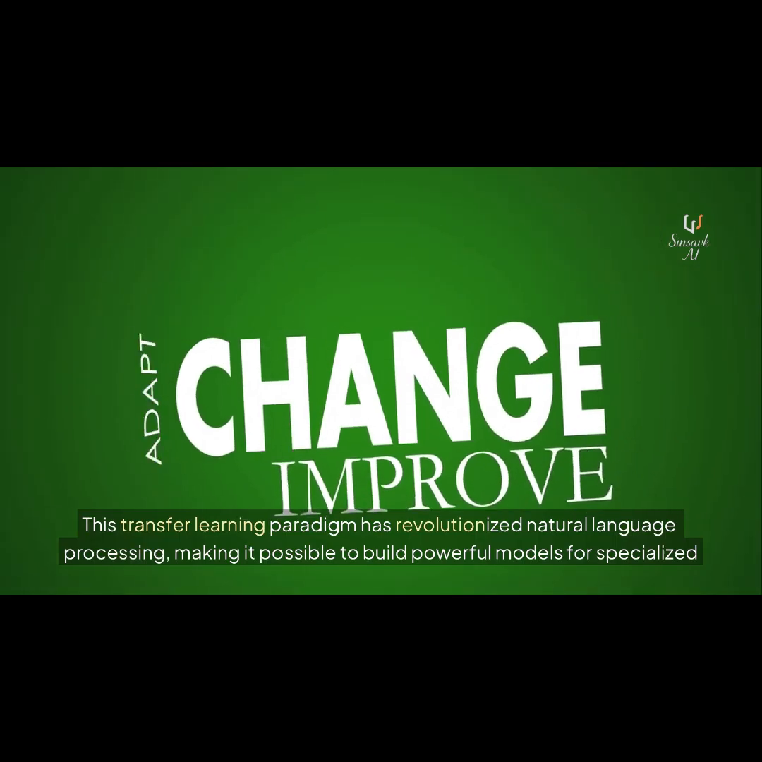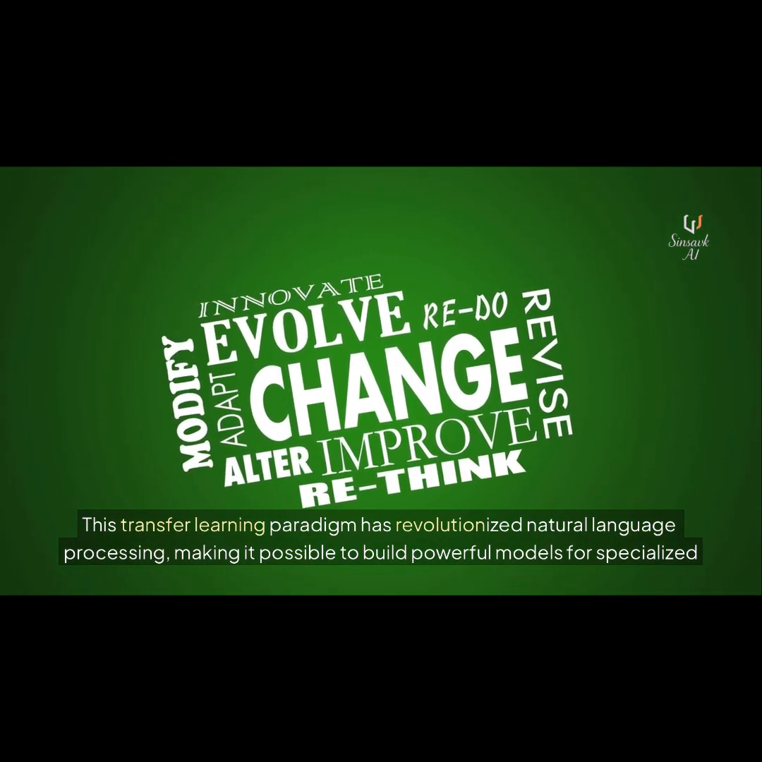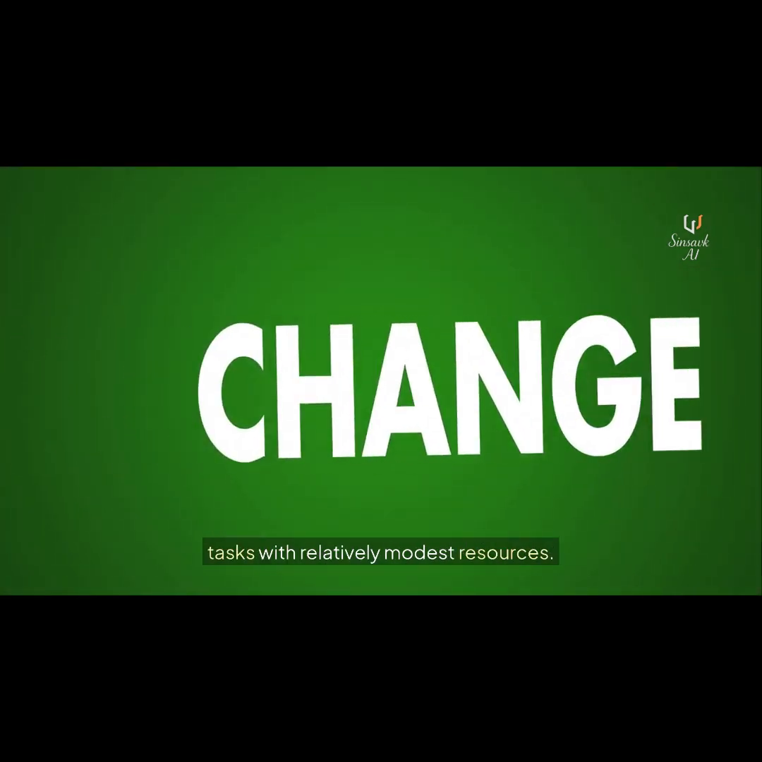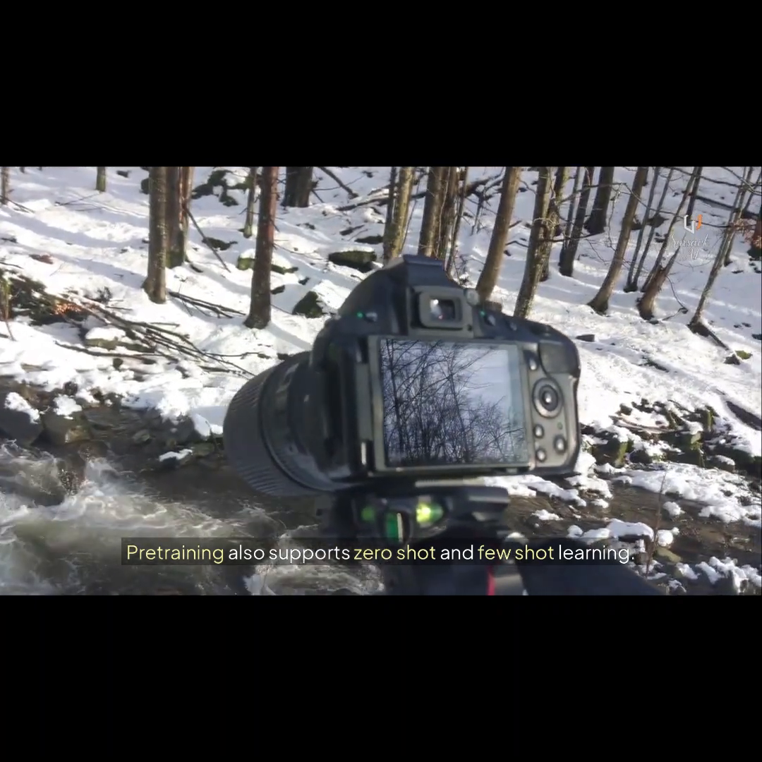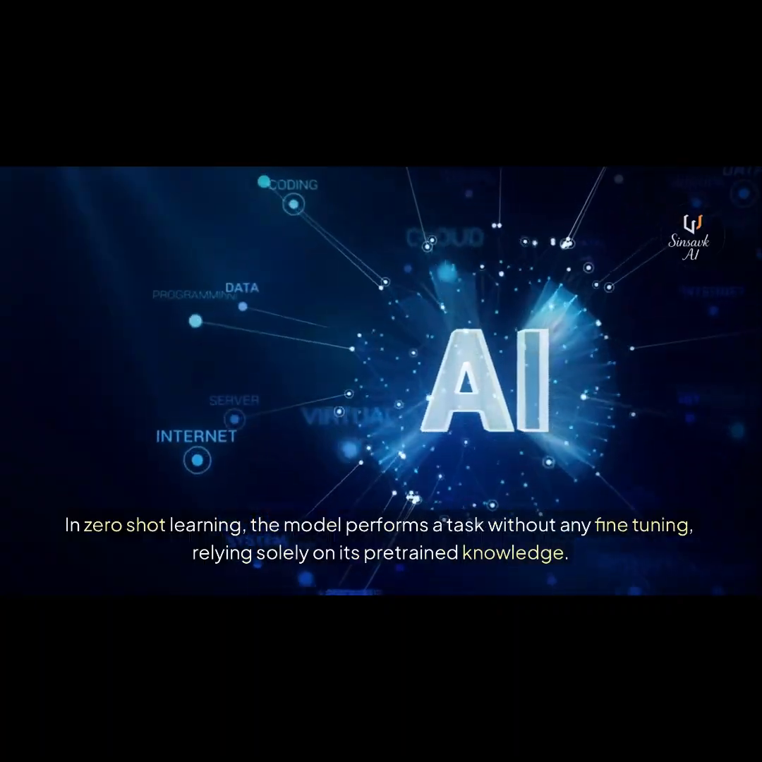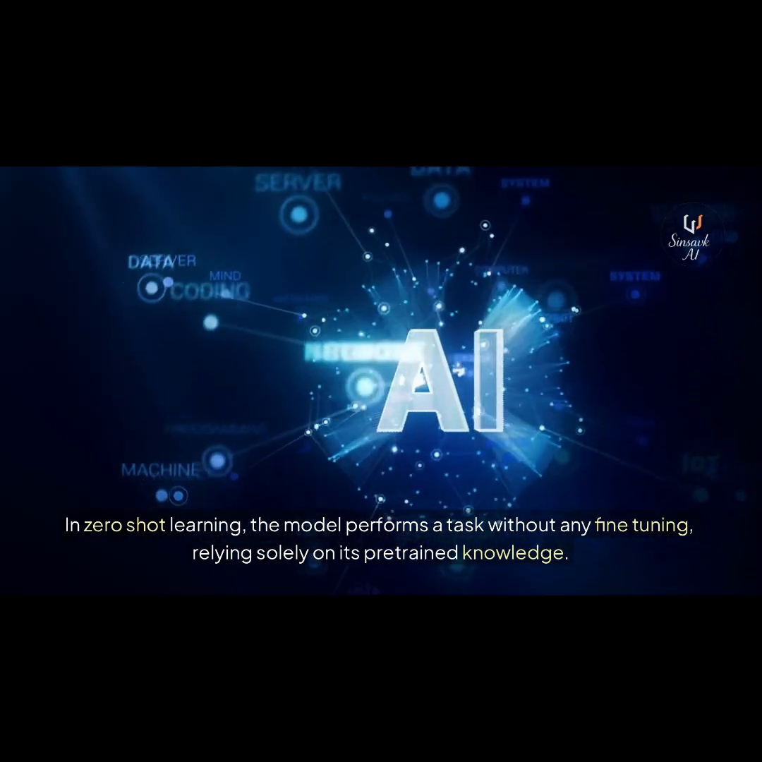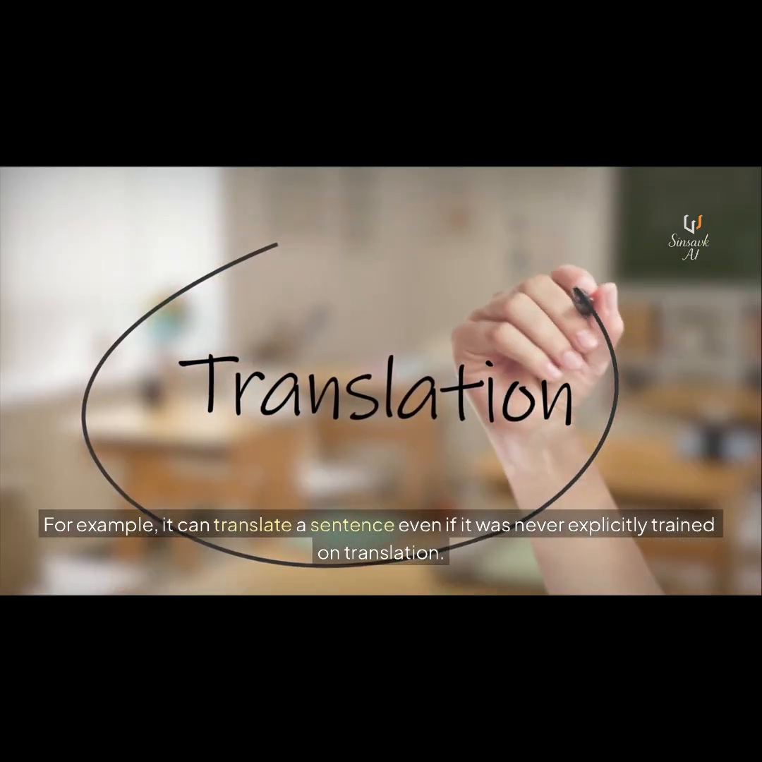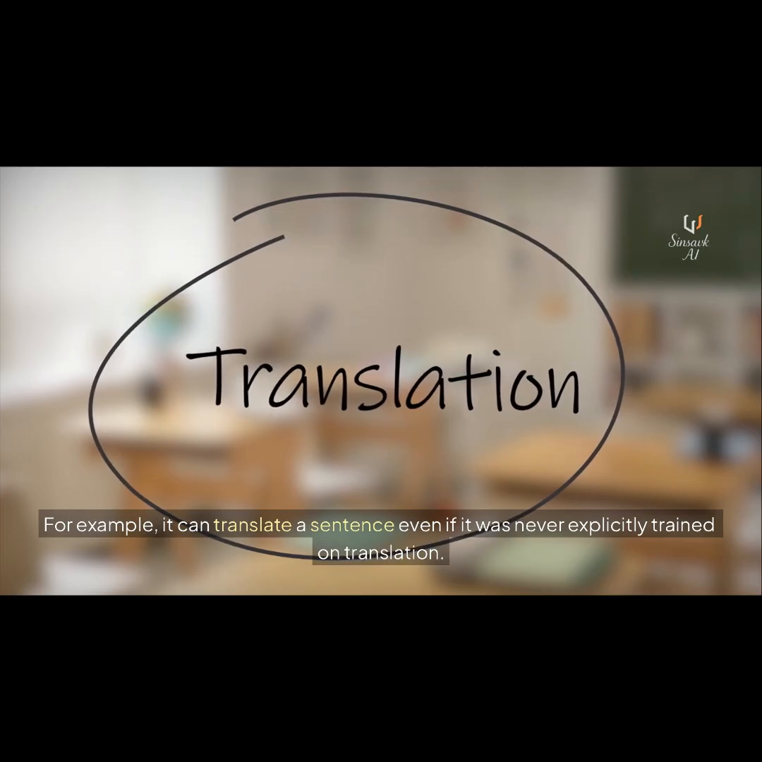This transfer learning paradigm has revolutionized natural language processing, making it possible to build powerful models for specialized tasks with relatively modest resources. Pre-training also supports zero-shot and few-shot learning. In zero-shot learning, the model performs a task without any fine-tuning, relying solely on its pre-trained knowledge. For example, it can translate a sentence even if it was never explicitly trained on translation.